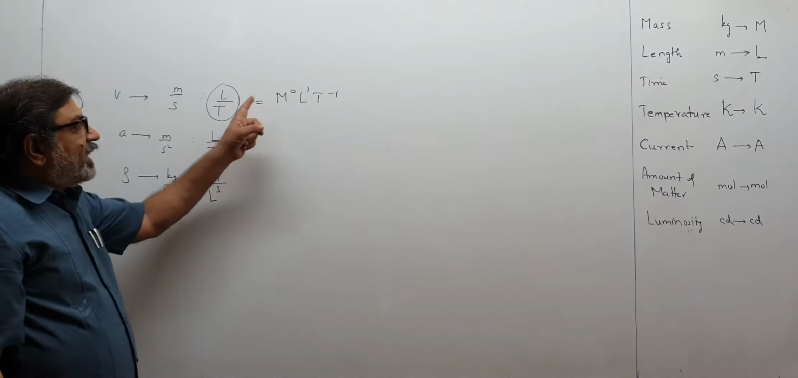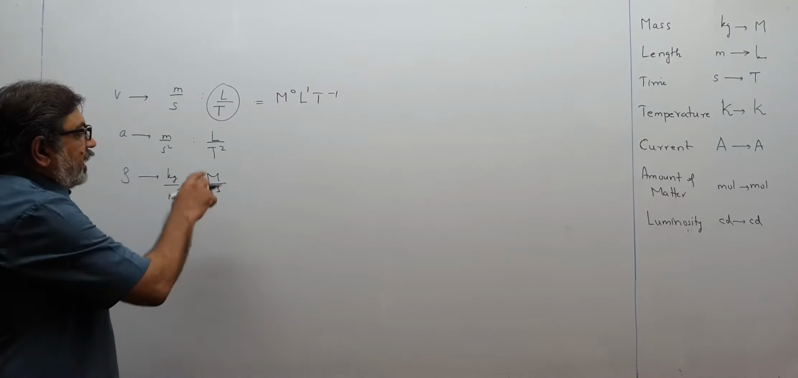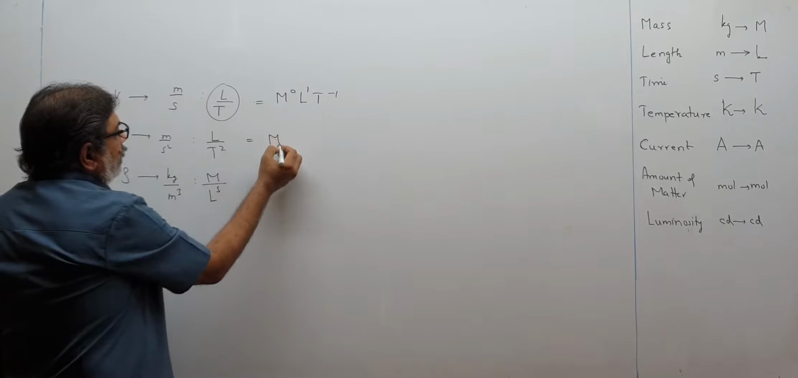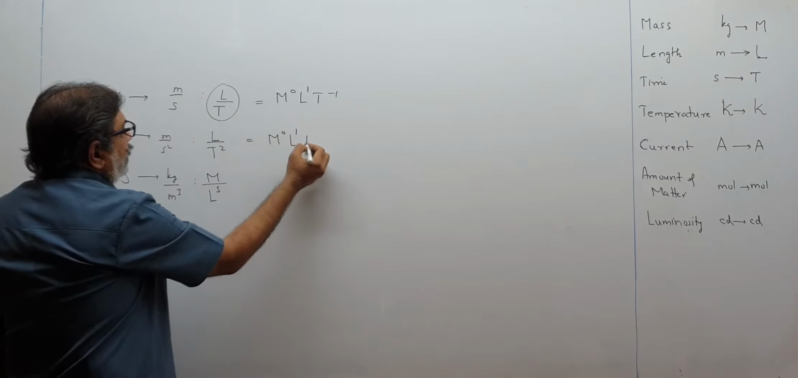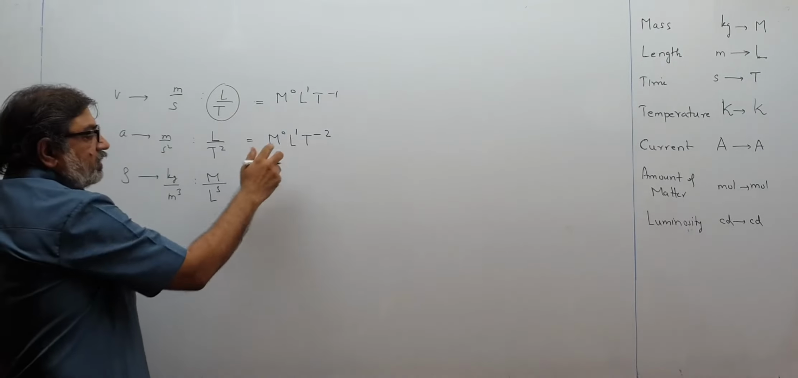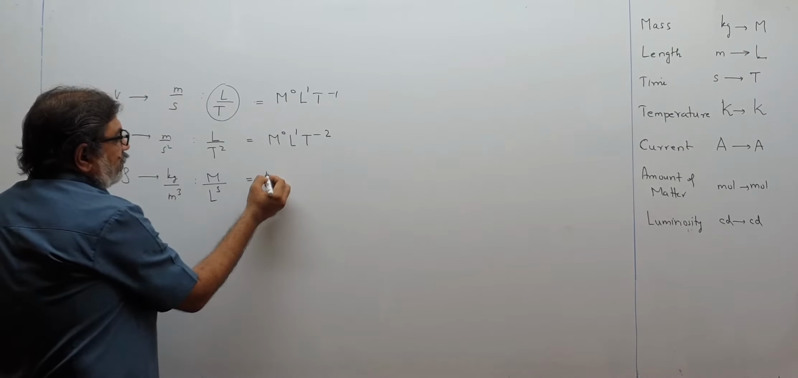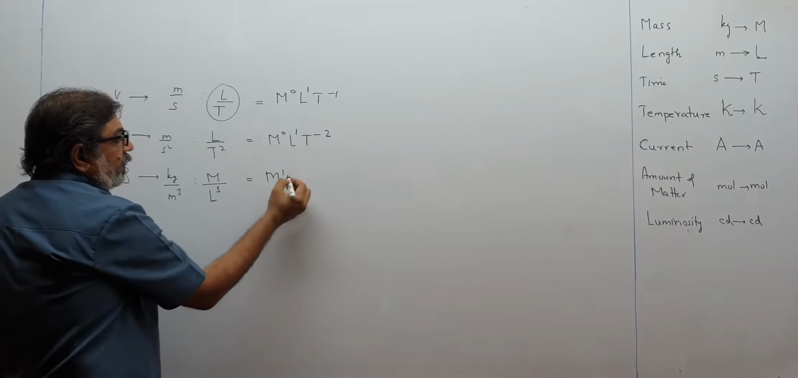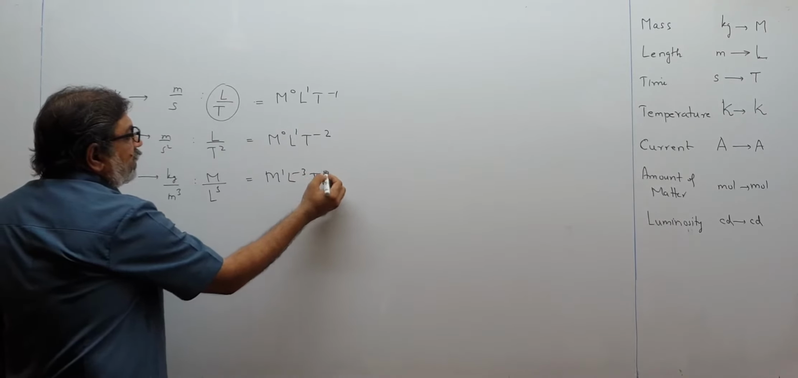M was not there, so I write M raised to 0. In this again mass is not there, so this will be M raised to 0, L raised to 1, T raised to minus 2. T square becomes T minus 2. And this I write as: mass is there, L is minus 3, T is not there, so T raised to 0.